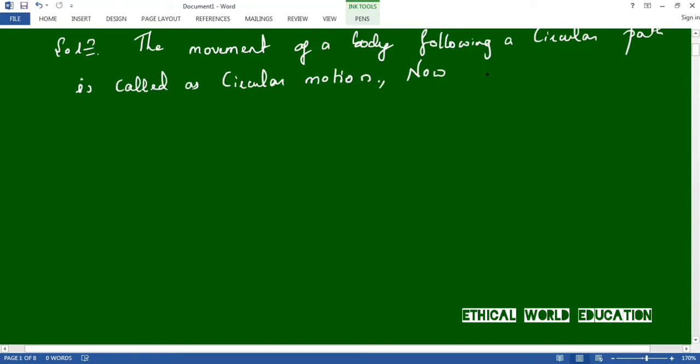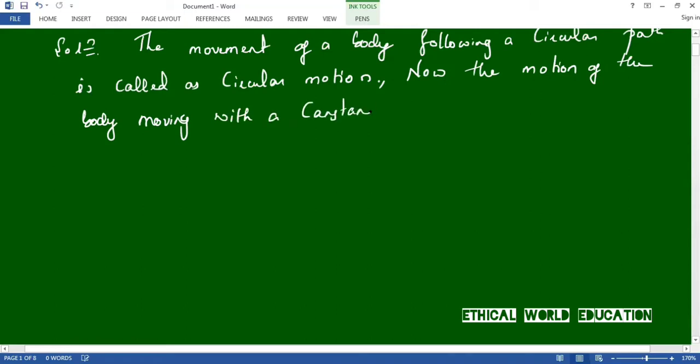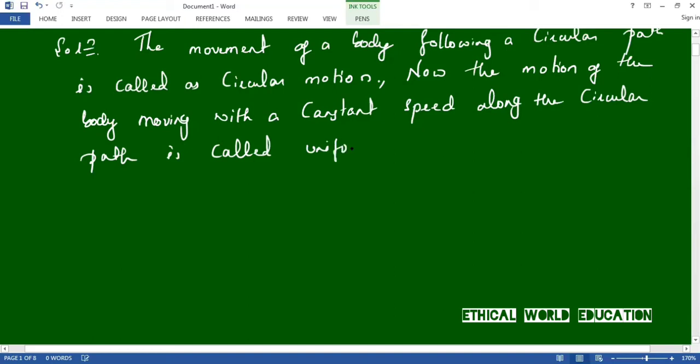Now the motion of the body moving with a constant speed along the circular path is called uniform circular motion.